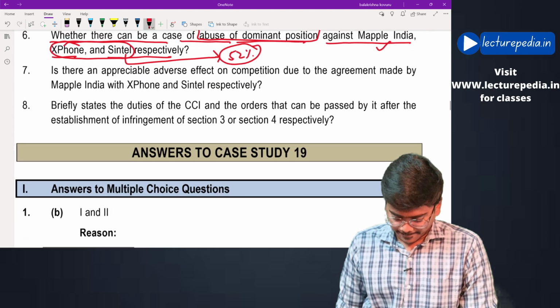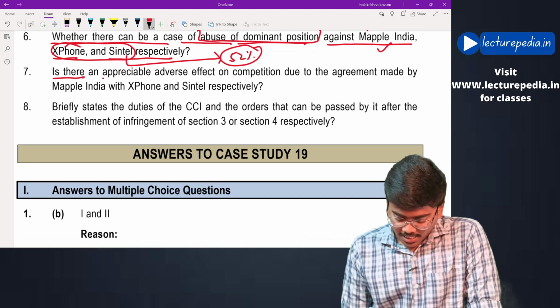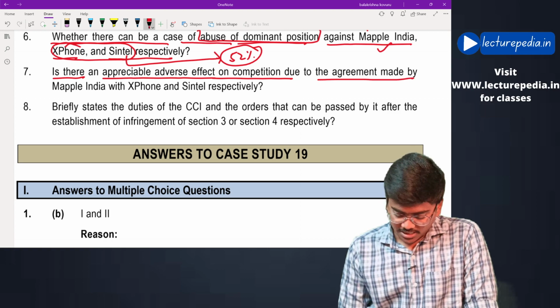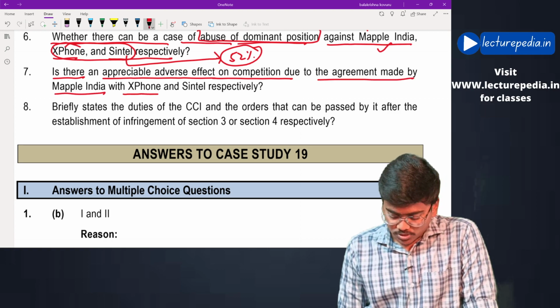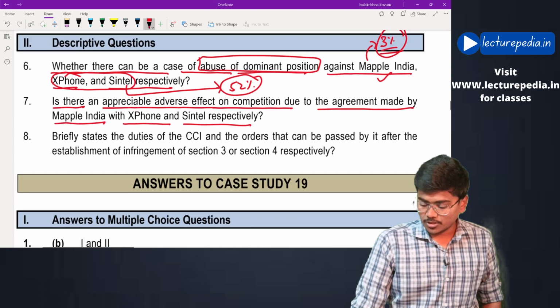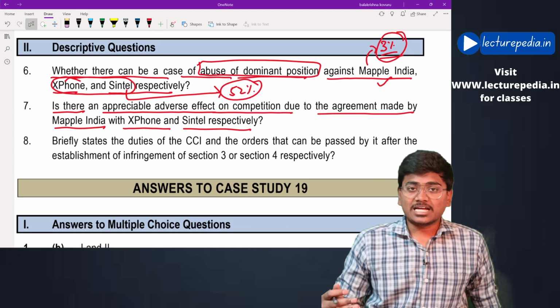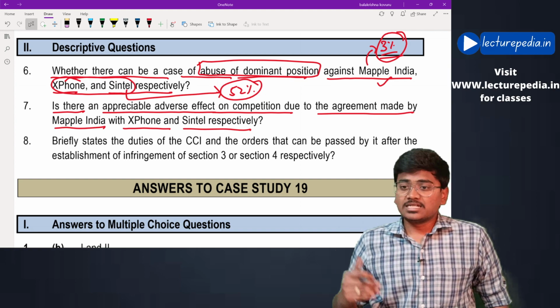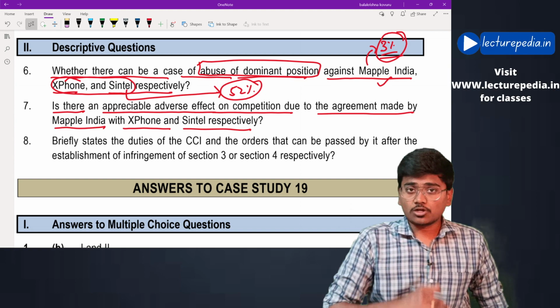Next, is there an appreciable adverse effect on competition due to the agreement made by Maple India with Xphone and Sintel? See, he is asking whether the agreement entered into by Maple India, Xphone and Sintel is having an adverse effect on competition in India or not.